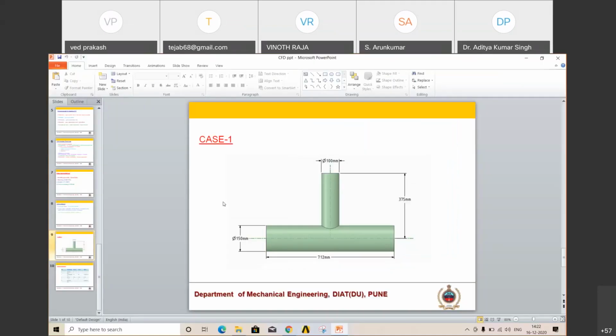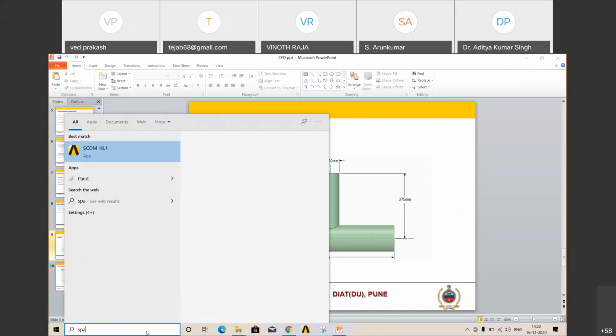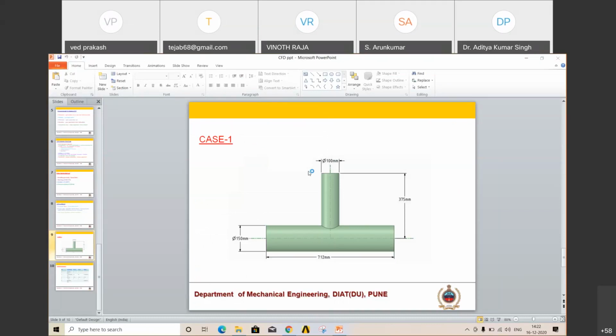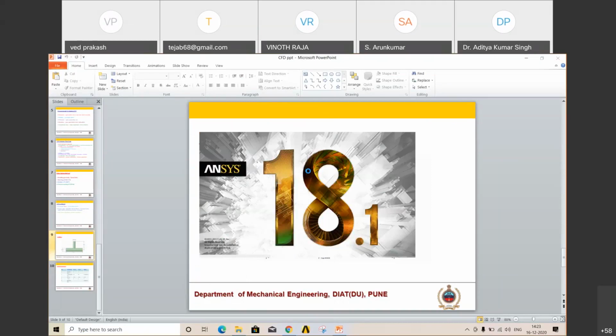First, we'll start SpaceClaim to create our geometry. Just type SpaceClaim, SCDM, SpaceClaim Design Modeler. It will take some time. It is opening. Sometimes it takes time, so don't worry about that.